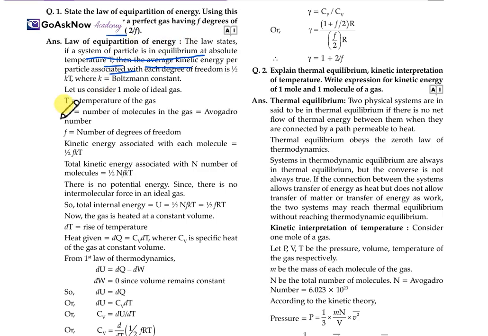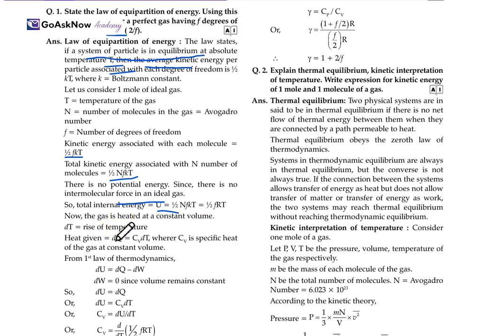So now let us consider the temperature T, number of molecules N, and F the number of degrees of freedom. The kinetic energy associated with each molecule will be half FkT, and the total kinetic energy of N molecules will be half N FkT. There is no potential energy since there is no intermolecular force in an ideal gas. So total internal energy U will be equal to half N FkT, which is equal to half FRT.